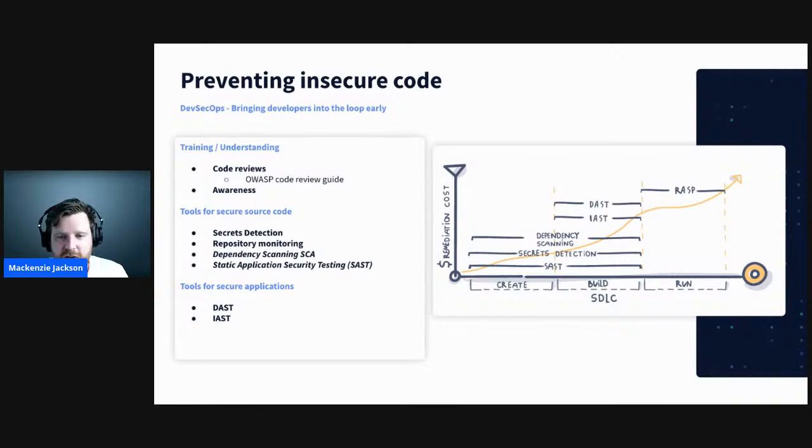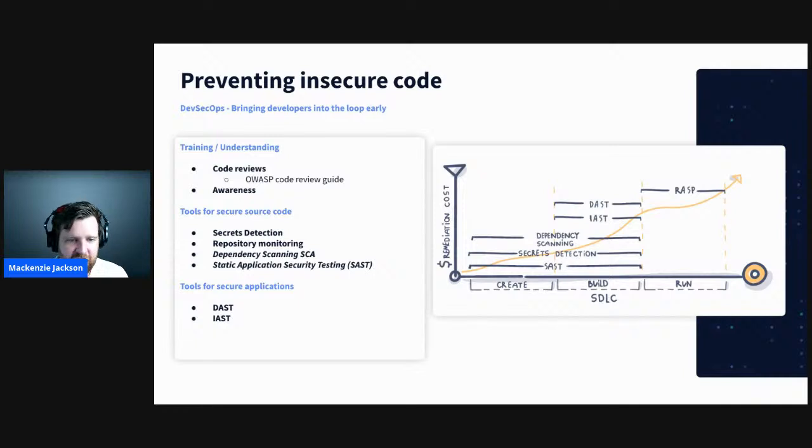We also need to have repository monitoring. So we need to identify misconfigurations in our Git. We need to know when personal identifiable information is committed in there, and ban files like .env and XML spreadsheets that can often contain sensitive information. So this is another tool that we really should be implementing to make sure that our source code stays secure.